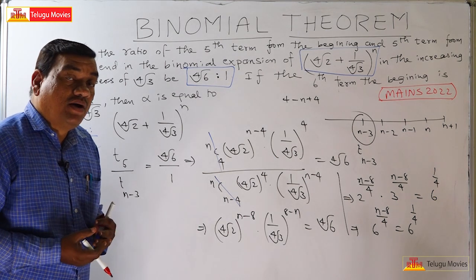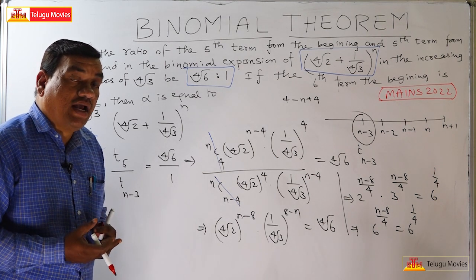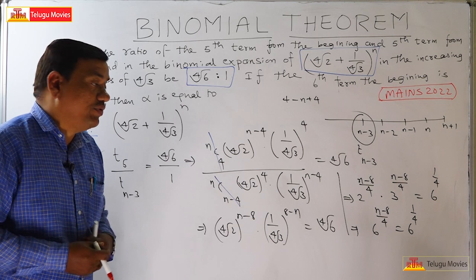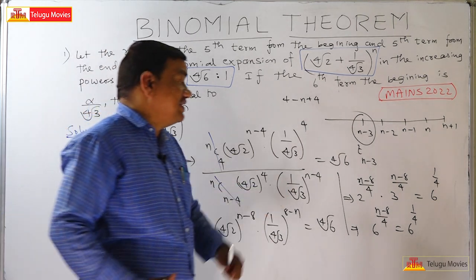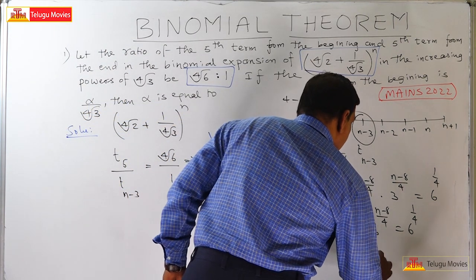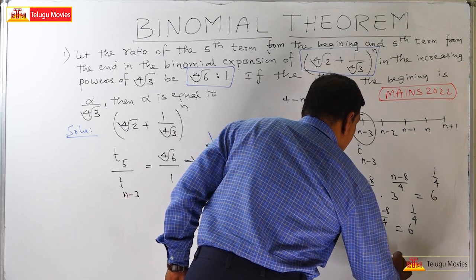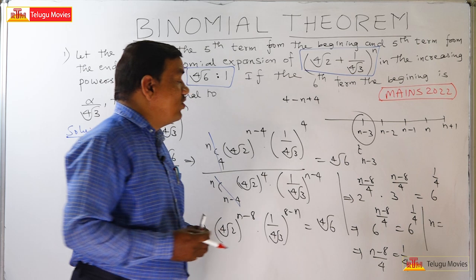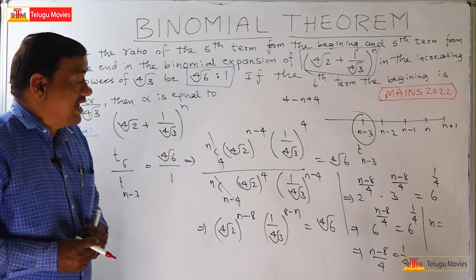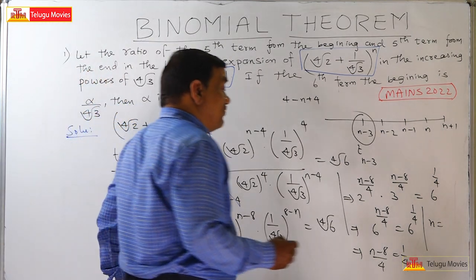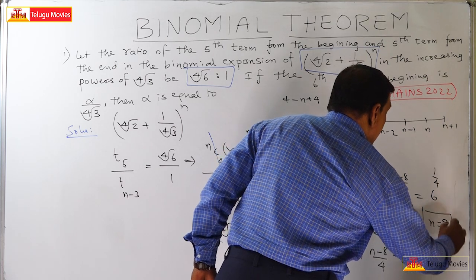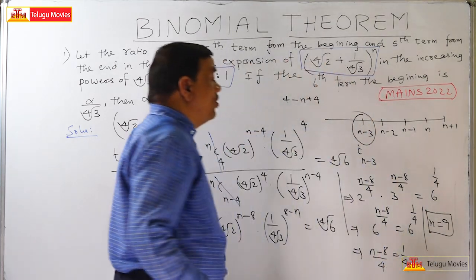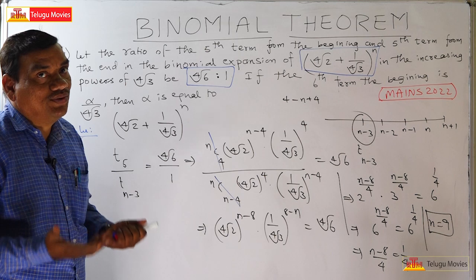a power m into b power m is equal to ab whole power m, so we can write it this way. Here the bases are equal. So this implies (n minus 8) by 4 is equal to 1 by 4. The 4 will get cancelled, so n minus 8 is equal to 1. Therefore, n is equal to 9. Altogether, we got n is equal to 9.